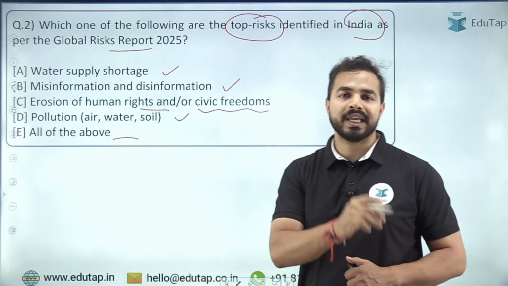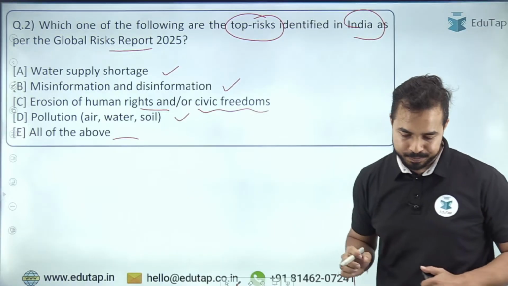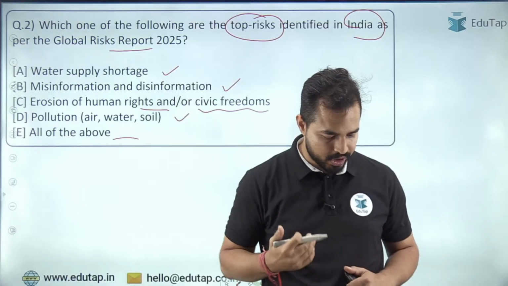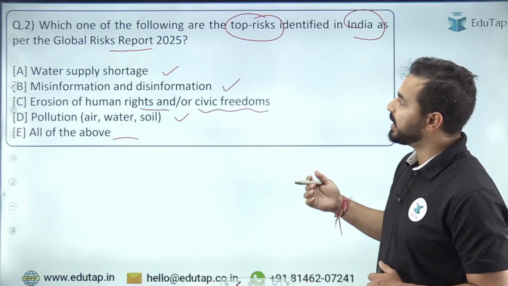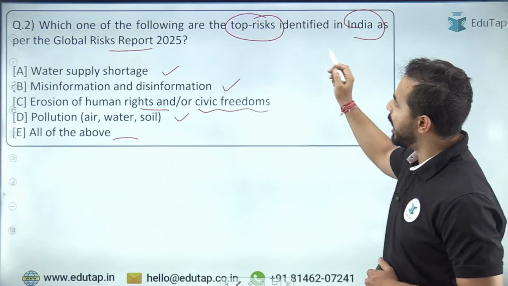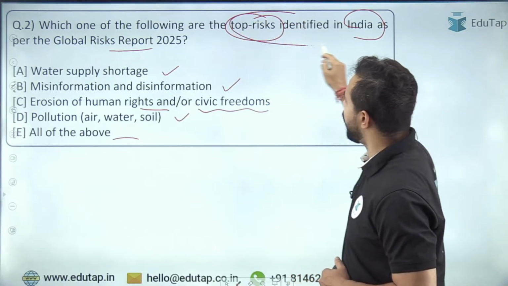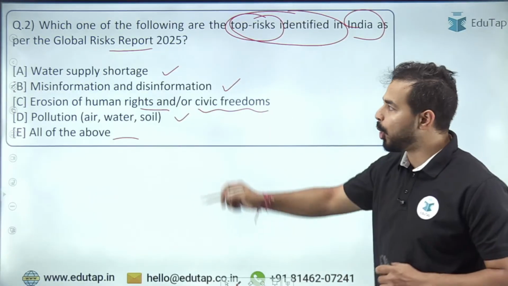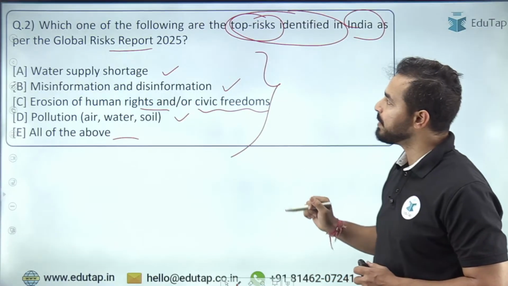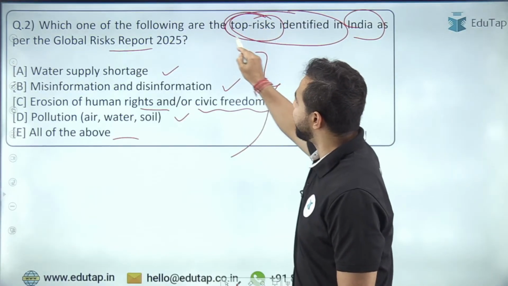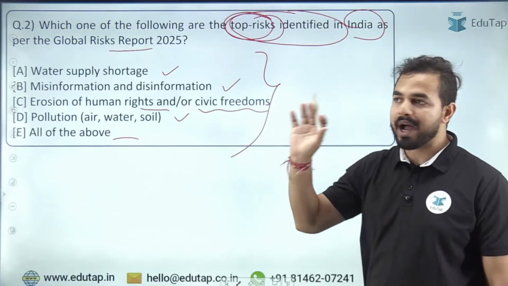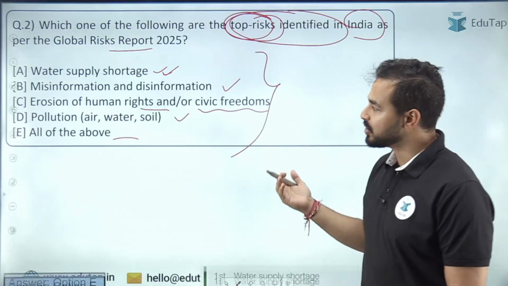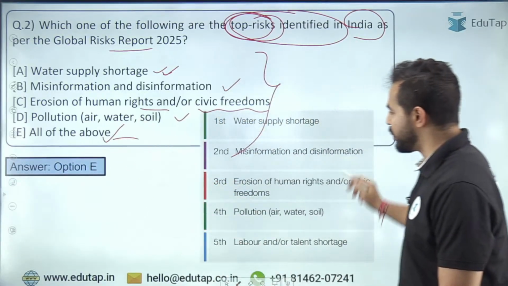So which one of the following is absolutely right? Please try to identify here. So to the question number 2, again I can see Gururaj, Happy, Mayank, all the people going with the option A. That okay, so this is basically the top. Basically I want to ask you the top risks which are being identified, right? अगर हम top risk की बात करते हैं तो all of these are the top risks. ठीक है. So यहाँ पर अगर बात करते हैं कि the top risk जो बिल्कुल top पर है, तो वहां पर आपका ऑप्शन ए would have been the right answer. बट यहाँ पर top risk की बात हो रही है. So here option E, all of the above is the right answer, क्योंकि ये सभी हैं.